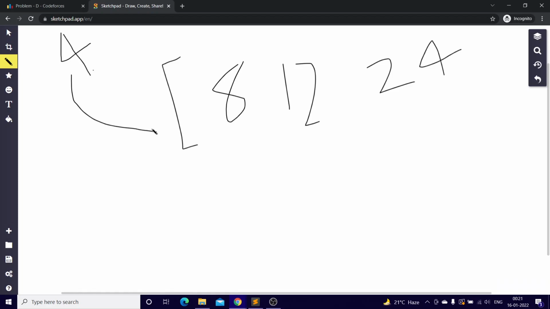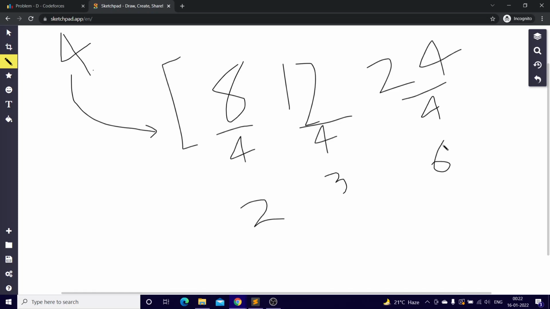That's important because that's going to reduce our time complexity. I went through the multiples of 4 and I divided all of them by 4. So what I got is 2, 3, and 6. Now I will ask, are there any two numbers which are co-prime?